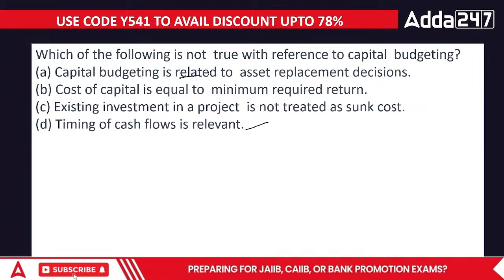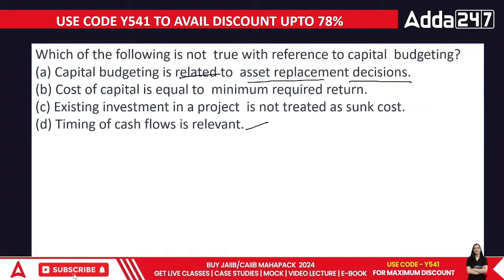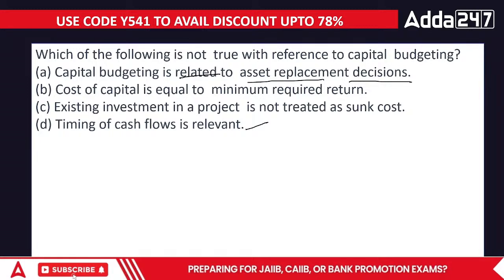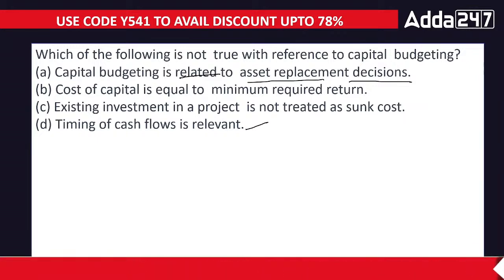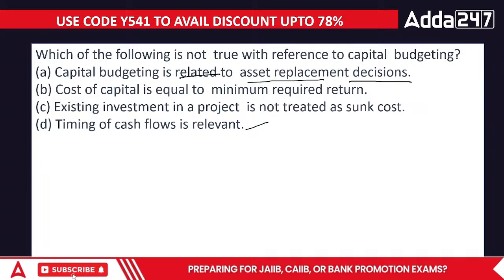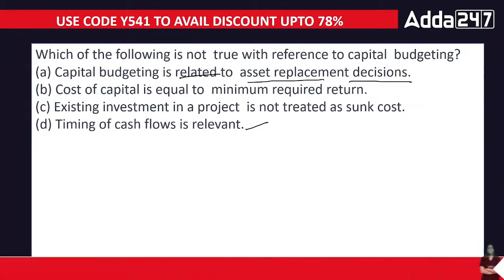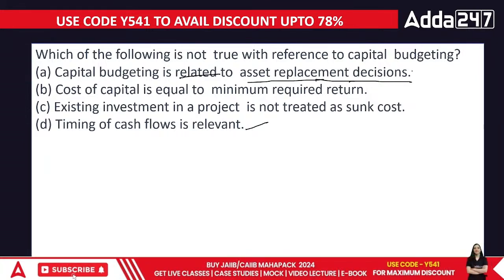Capital budgeting is related to asset replacement decisions. Yes, it is. Sometimes we're just thinking about changing a particular asset. I had a particular asset which was in use. I can think about repairing it further or buying a new asset. I have a car. I'm using it for the last 8 to 10 years, and I realized that the repair cost is increasing. So shall I get it repaired again, or shall I buy a new car and get rid of this operating cost which I'm incurring every single day? That is the part you are thinking about. Capital budgeting is related to the asset replacement decision. This one is correct as well.